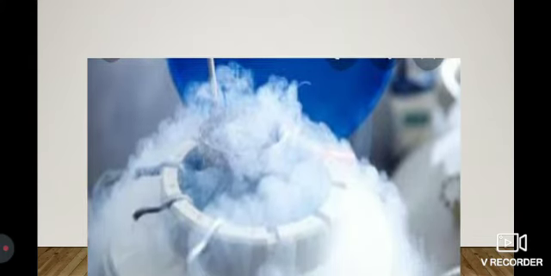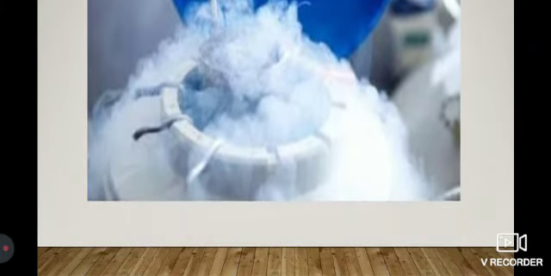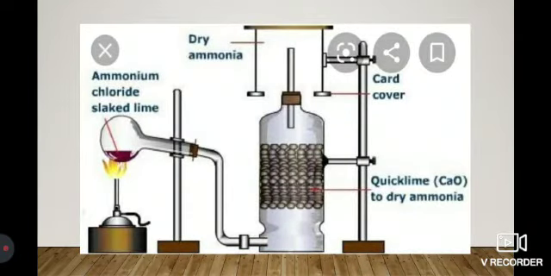This is the liquid nitrogen. At low temperature, the gaseous nitrogen is converted into liquid nitrogen. And nitrogen is used in the preparation of ammonia by the Haber process. Then ammonia is again converted into fertilizer and uric acid.